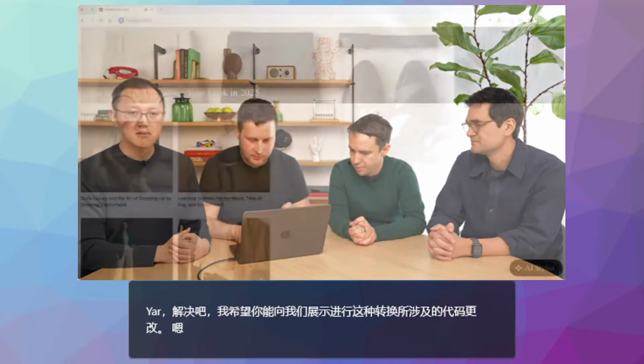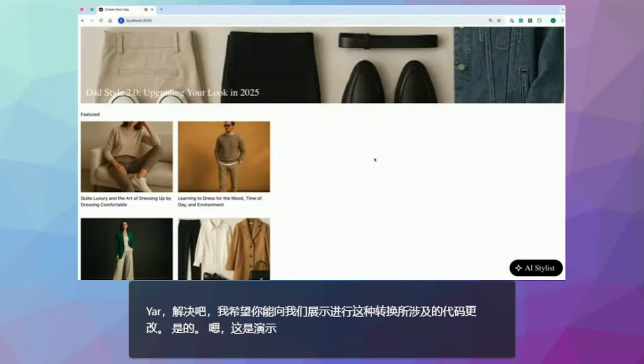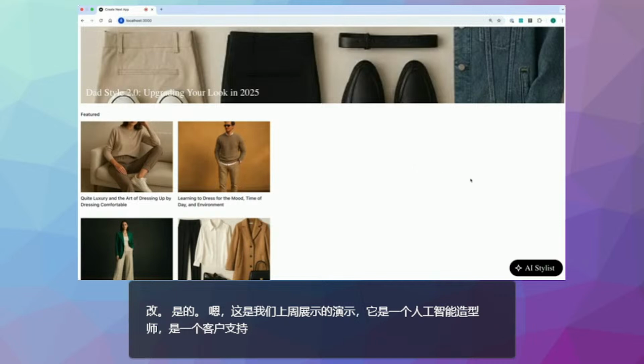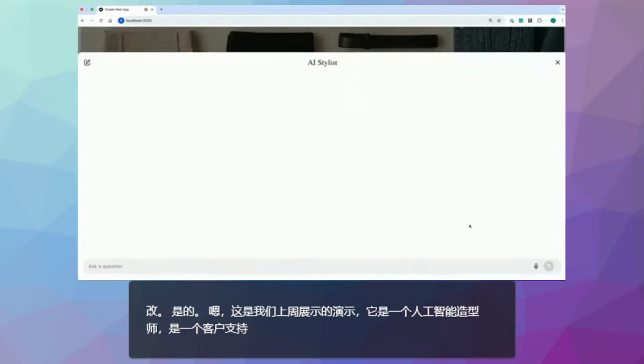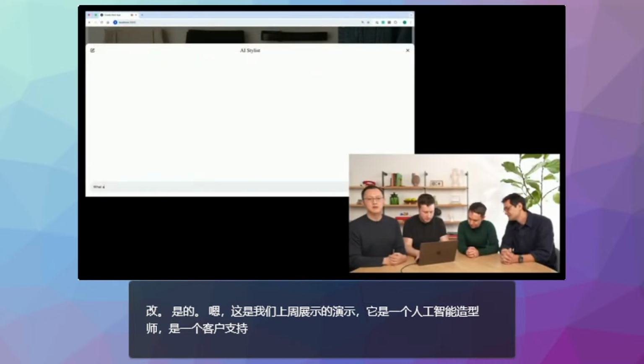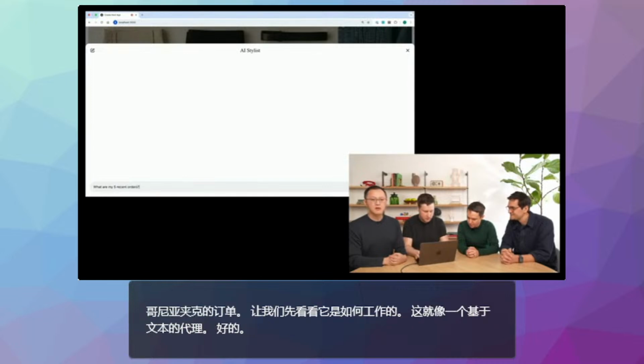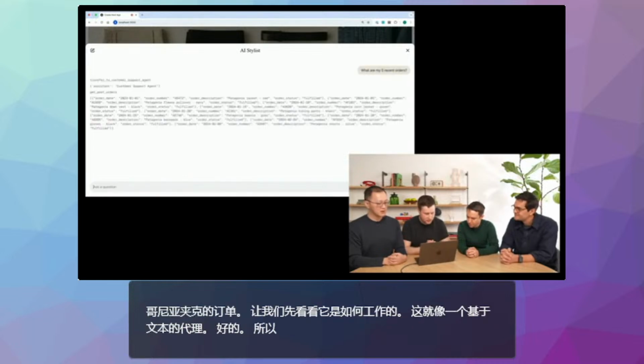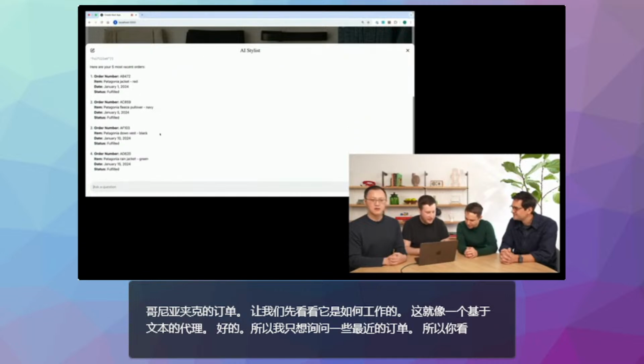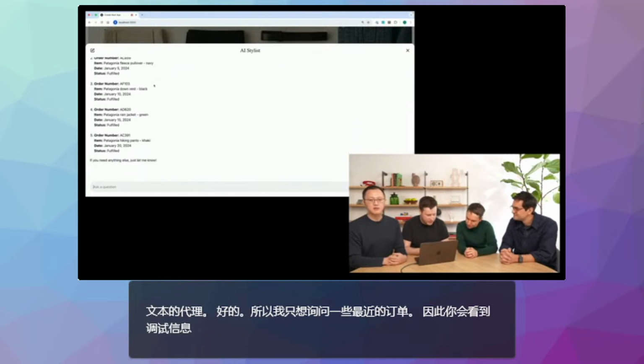Yeah. So this here is the demo that we showed last week. It's an AI stylist. It's a customer support agent, which you can use to look up some Patagonia jacket orders. So let's first see how it works. This is just a text-based agent. I'm just going to ask for some recent orders. So you see the debug information, and then it just printed the last orders. So it's the same thing that we showed last week.